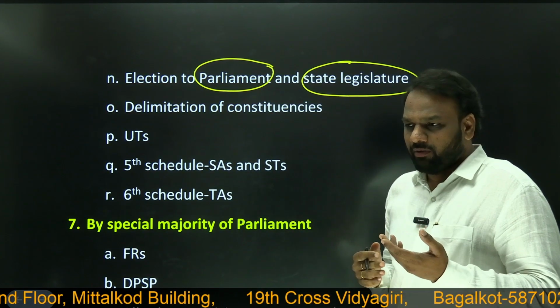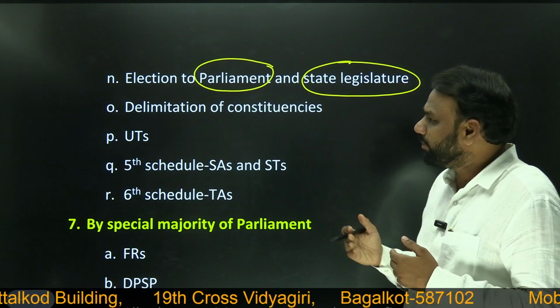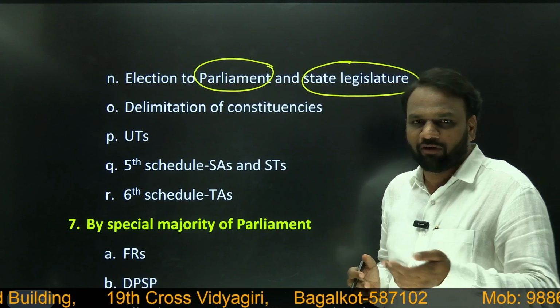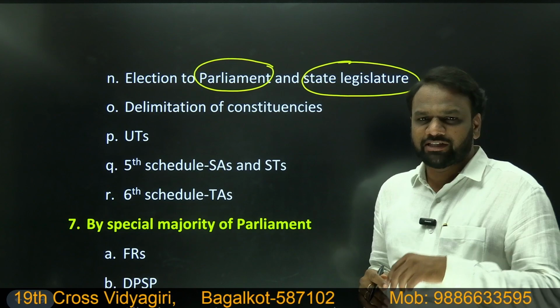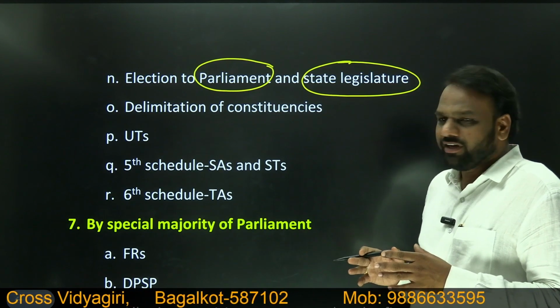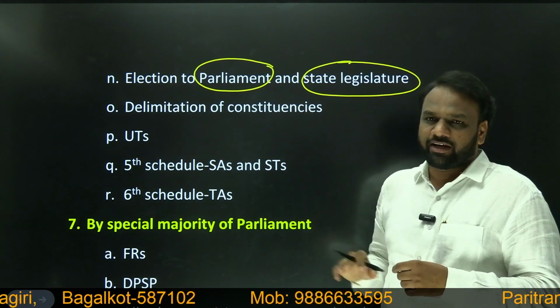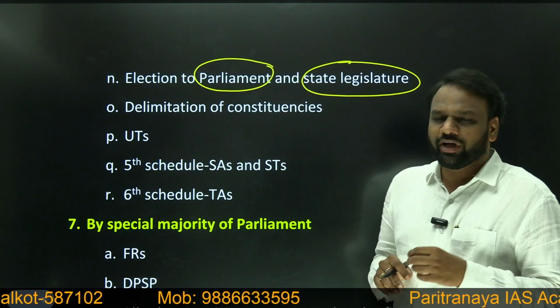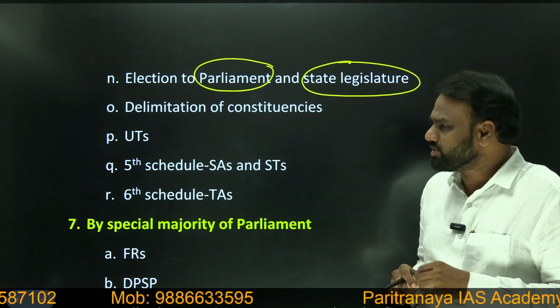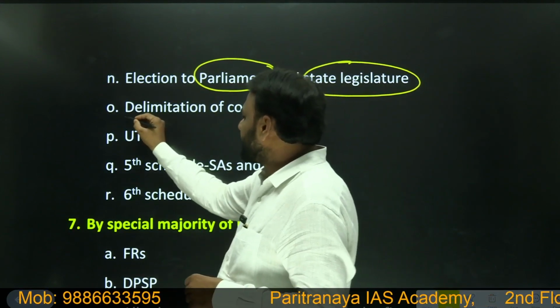It gives us various information, like what should be the eligibility criteria to become a member of Parliament, to become a member of Lok Sabha, to become a member of Rajya Sabha, to become an MLA, to become an MLC. So all these provisions are present in the Representation of People Act. Similarly, if you want to change that act or provisions related to it, again it does not require special majority. It requires simple majority.